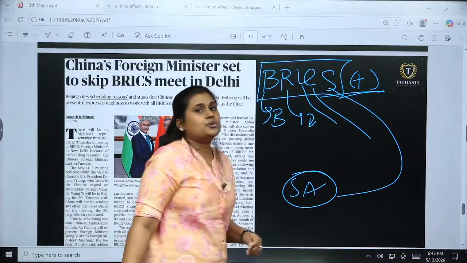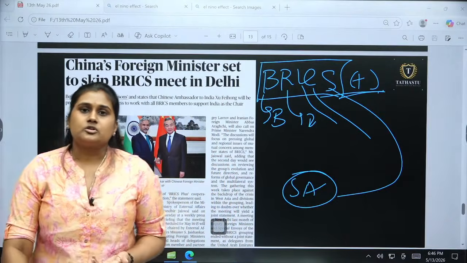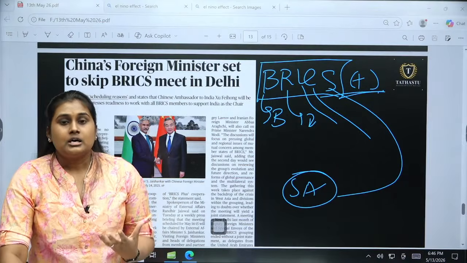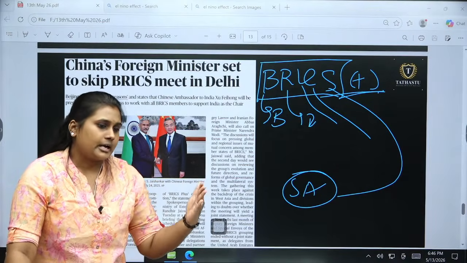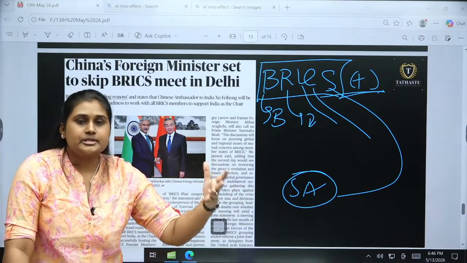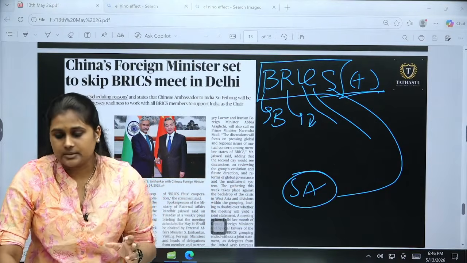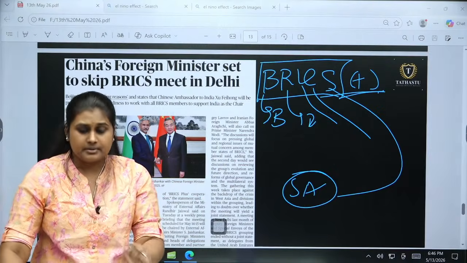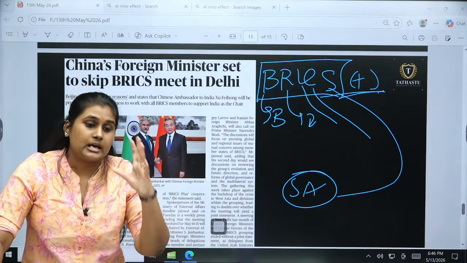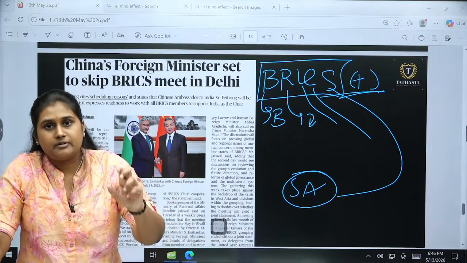Their motive is to have coordination for global tensions. They will be giving solutions in a cooperative way, opposed to US dominance. Their major aim is to have coordination with the developing countries